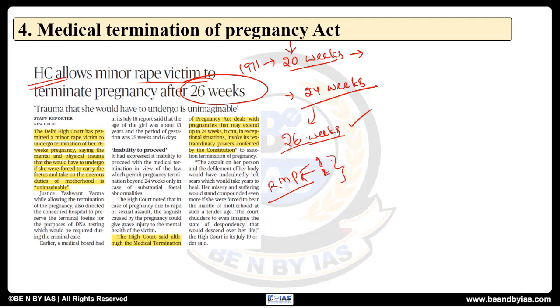So there are clear-cut guidelines under what conditions you can go for it. Suppose beyond 24 weeks, if there is a fatal disease to the fetus or if there is a grave danger to the mother, then it can be allowed. All these things we have to look at, so on the basis of it we can do the analysis. So that is what is important here. Apart from that, the rest of the things are normal.